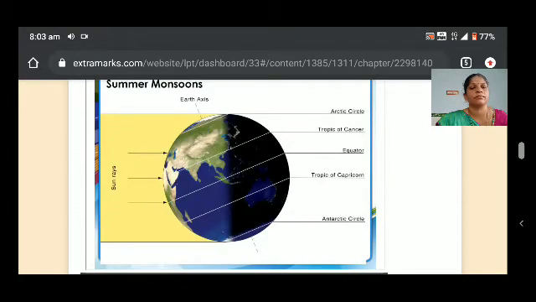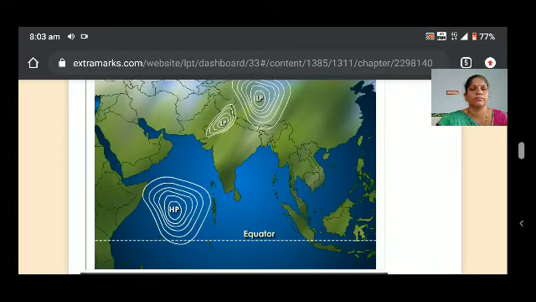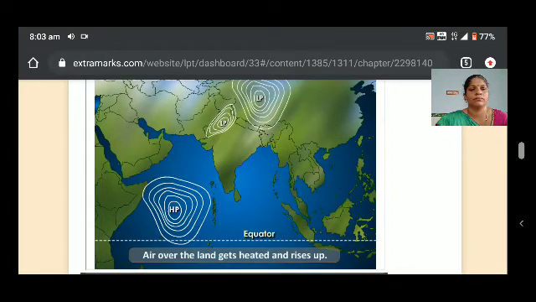Summer monsoons. When the sun is over the Tropic of Cancer, summer is experienced in Central Asia. As a result, the air above the land gets heated due to solar radiation and begins to rise, forming a low pressure zone. However, the surrounding oceans and seas are cooler and have high pressure over them.